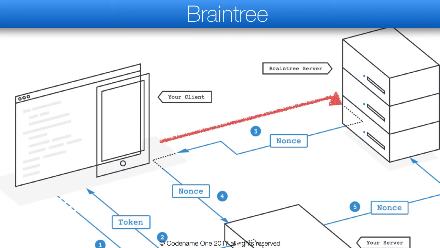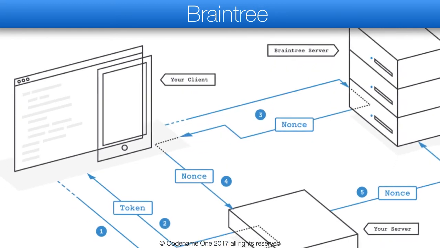The mobile app invokes the Braintree UI with the token. That UI lets the user pick a credit card or other payment option, for instance PayPal, Android Pay, Apple Pay, etc., then communicates with Braintree's server. The result of all this is a nonce, which is a unique key that allows you to charge this payment method.